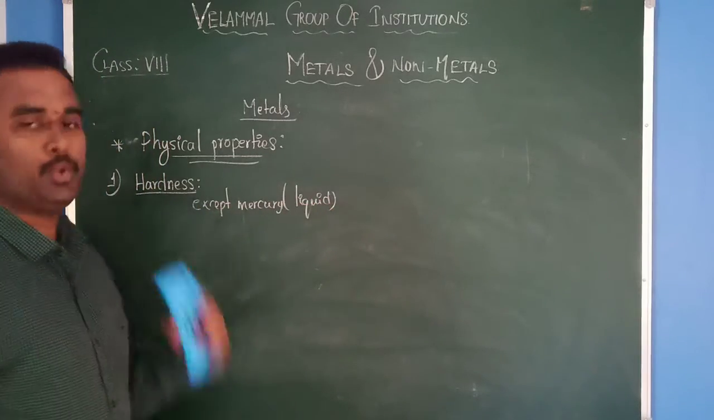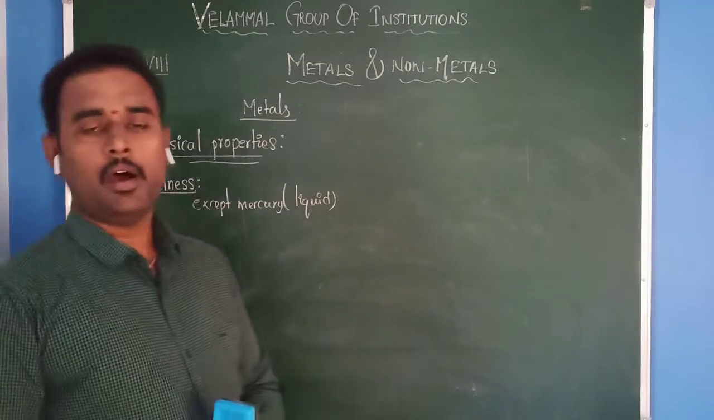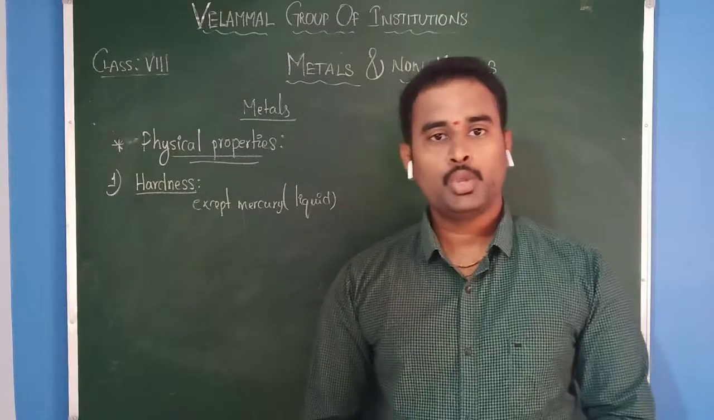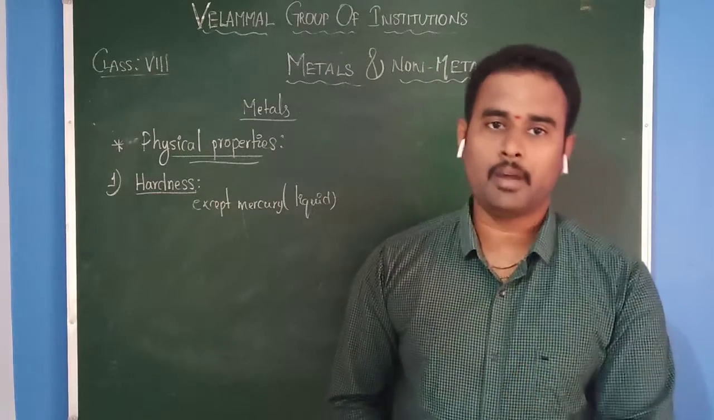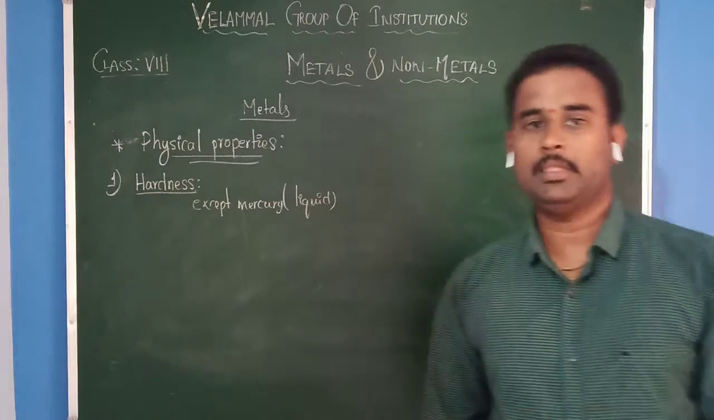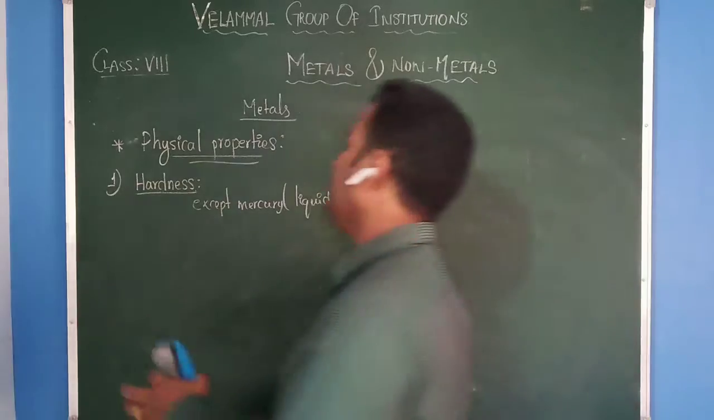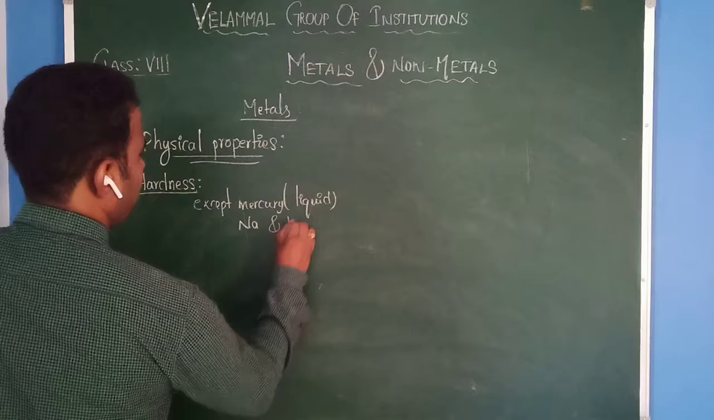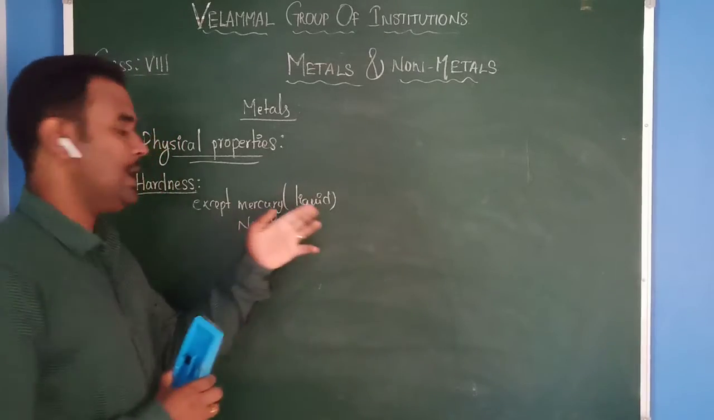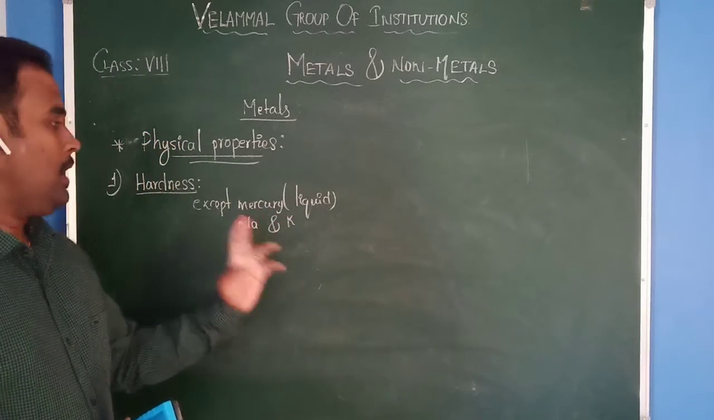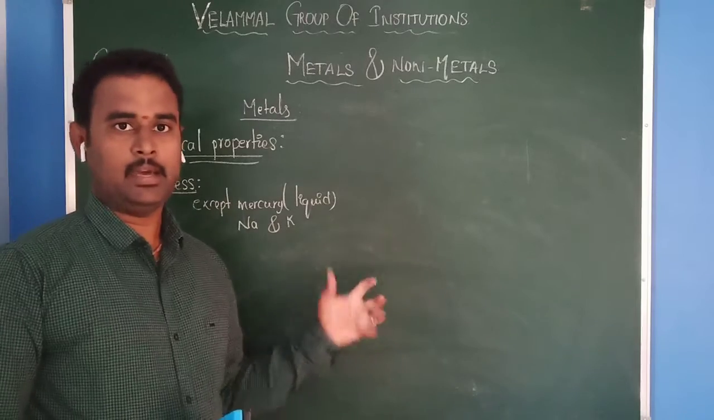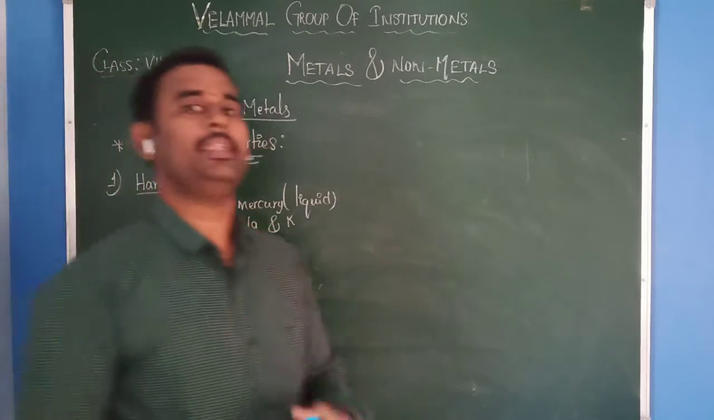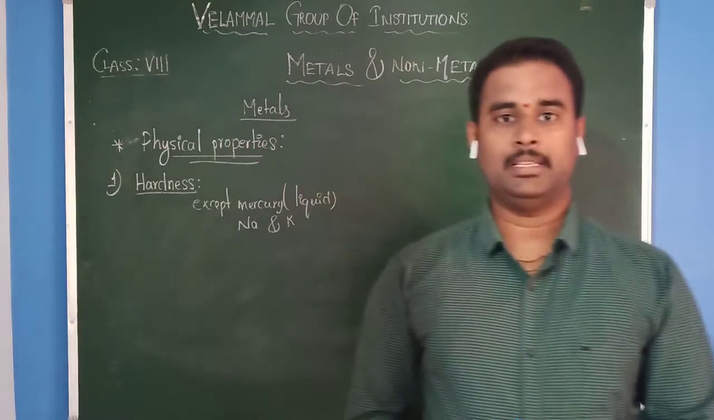Apart from mercury, two more metals do not come under hard metals, because those two metals are very soft and we can cut them with a knife also. Those two metals are sodium and potassium. That means mercury is a liquid and sodium and potassium are soft in nature. Except these three, all remaining metals are hard.